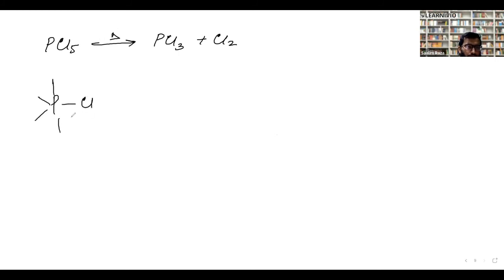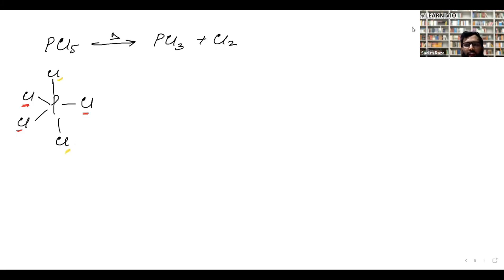If we heat PCl5, we get PCl3 plus Cl2. Okay, now let us draw PCl5. Correct. Now when we draw PCl5, we know that these three, which I am marking in red, are of the same type, and these two particular ones that are axial are of the same type.